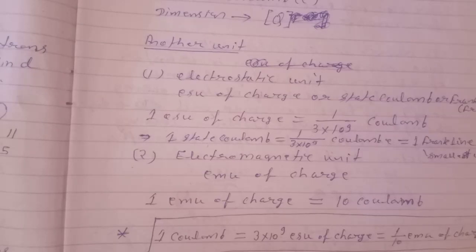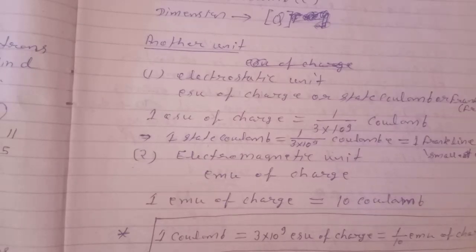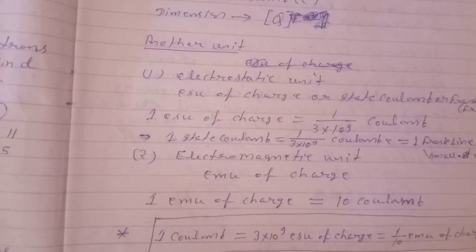Practical units of charge are ampere hour and Faraday. Ampere hour is equal to 3600 coulomb and Faraday is equal to 96,500 coulomb. Faraday is the biggest unit practically used.